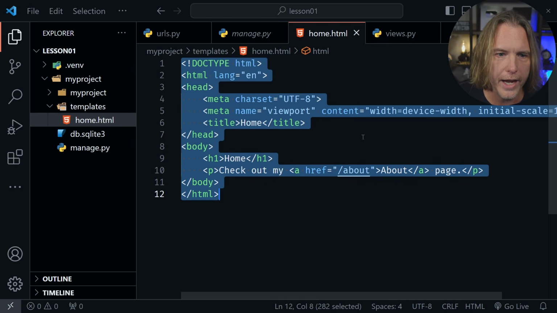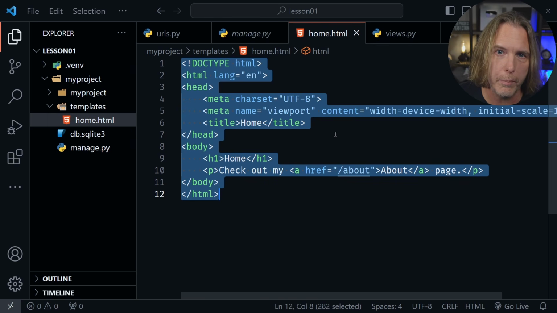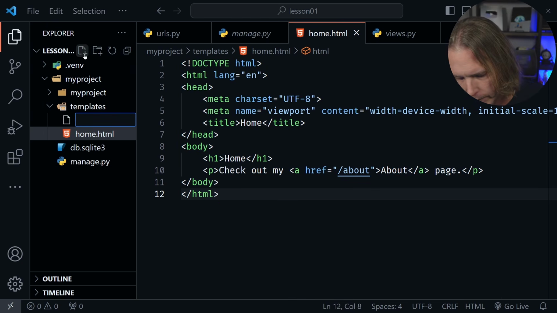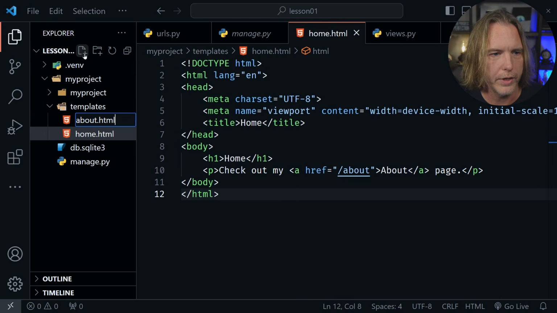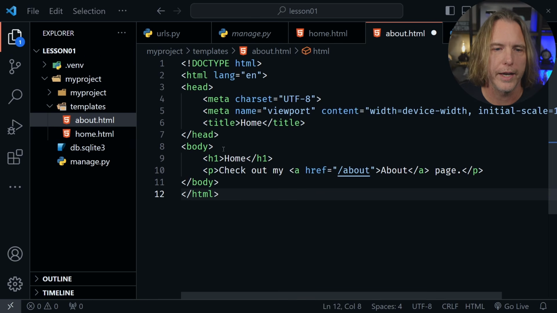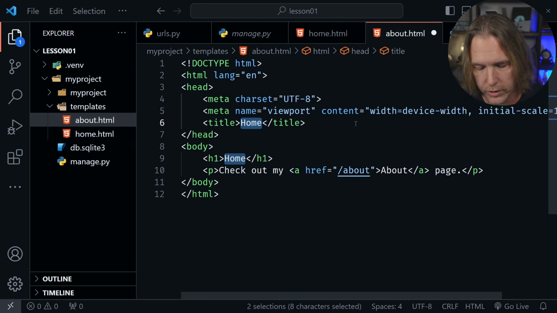Now Control A to select everything in the file, Control C to copy everything. Now I'm going to just create another new HTML file here, call it about.html, and I'm going to Control V to paste all of that in. I'll double click home, and then I'm going to press Control D to select the next instance of home.